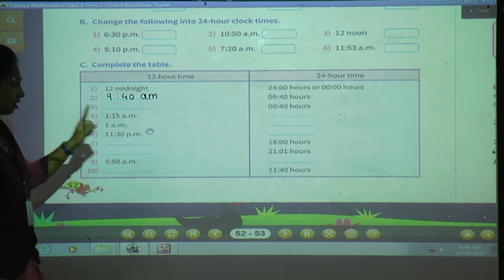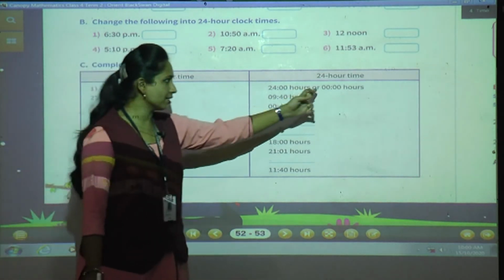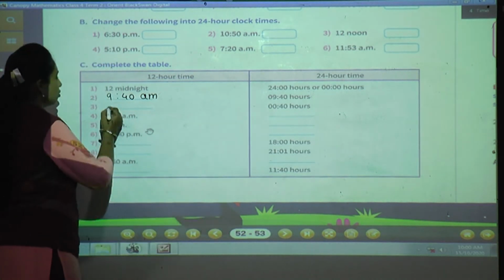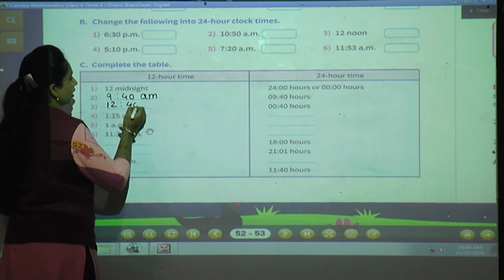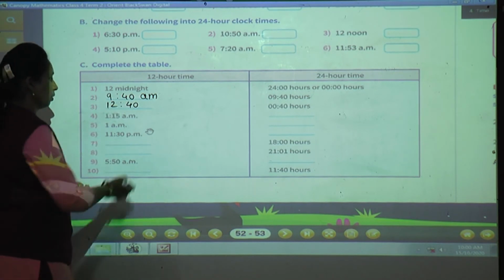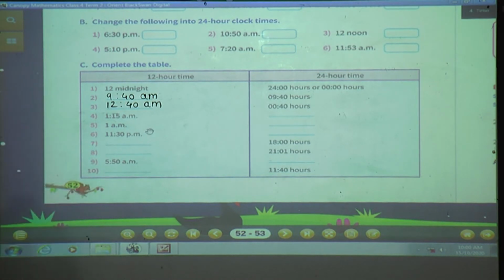Now next, 00:40 hours. 00 starts at 12 midnight. So after that, 40. So it is 12:40, which comes after 12 only. So it is AM till noon. So we have to mention AM.